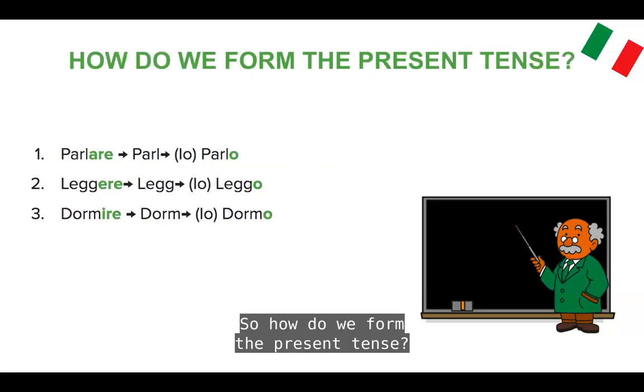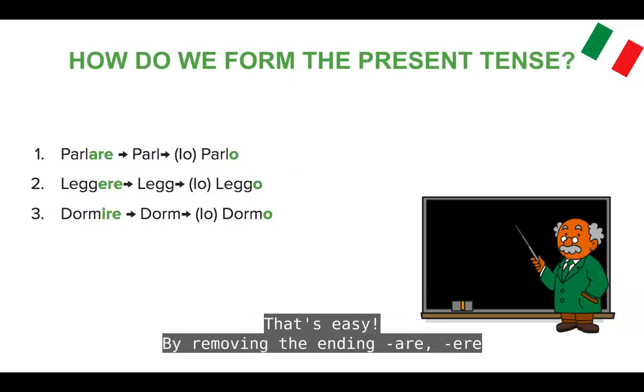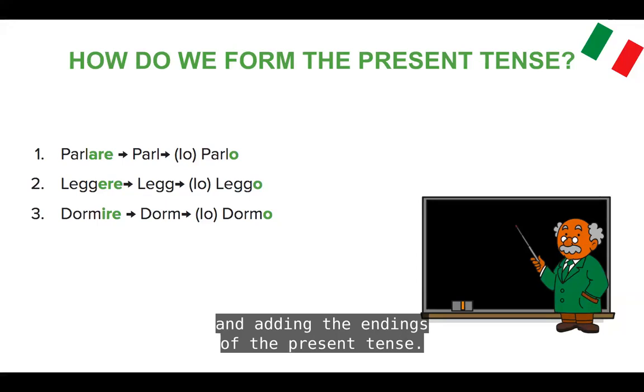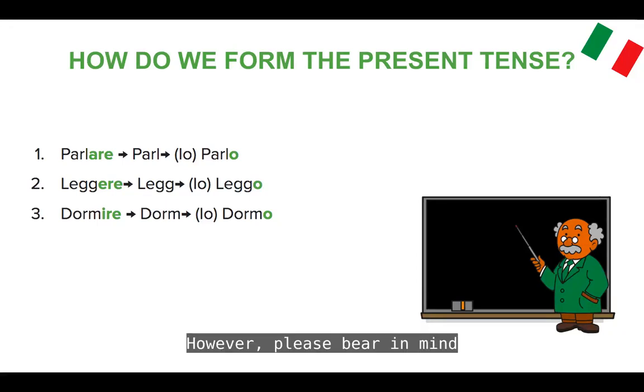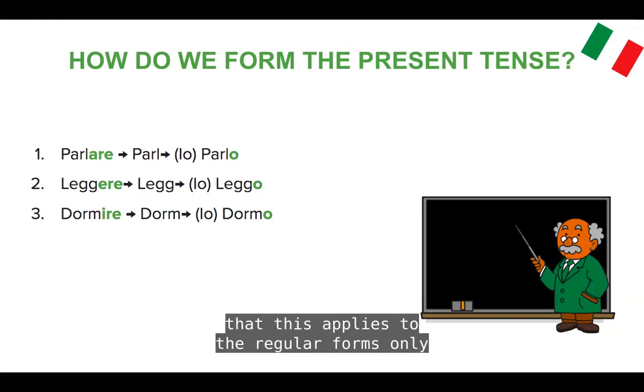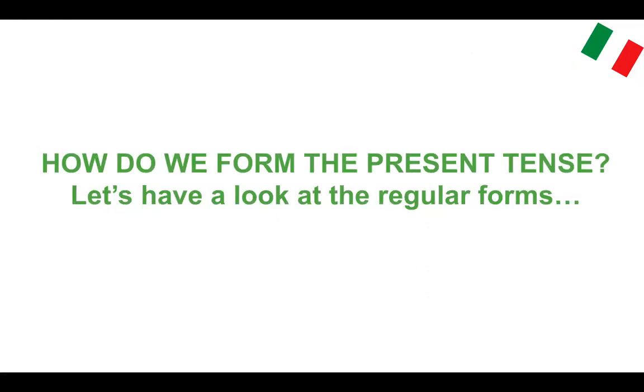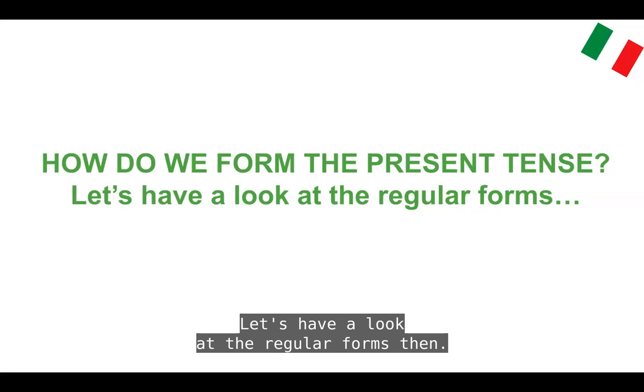So how do we form the present tense? That's easy. By removing the ending -are, -ere, -ire from the infinitive form and adding the endings of the present tense. However, please bear in mind that this applies to the regular forms only, and this will be discussed in this presentation. Let's have a look at the regular forms then.